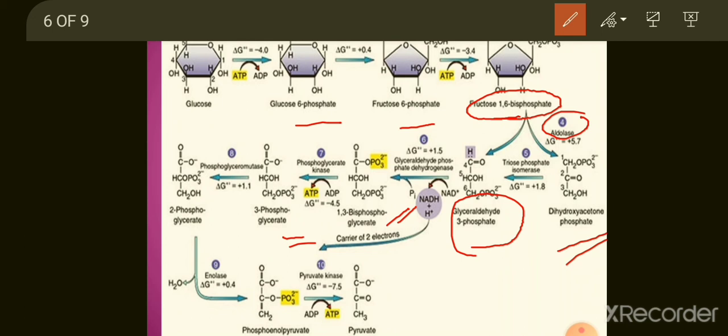And phosphoenol pyruvate will be converted to pyruvate with the help of enzyme pyruvate kinase, and during this, 1 ATP molecule is produced. And also during the step where 1,3-diphosphoglycerate is converted to 3-phosphoglycerate, here also 1 ATP will be produced. So a total of 2 ATP will be produced.